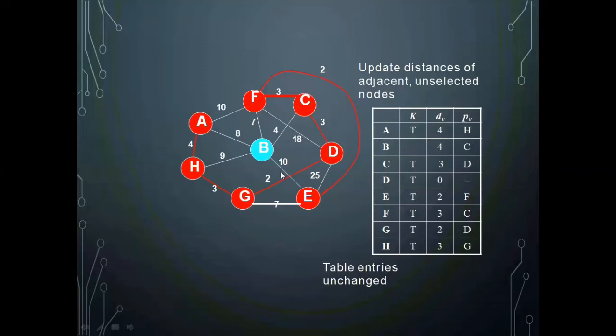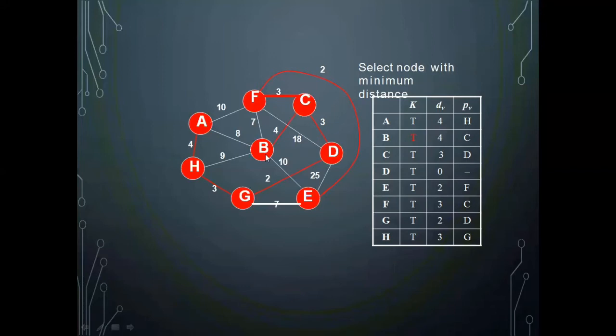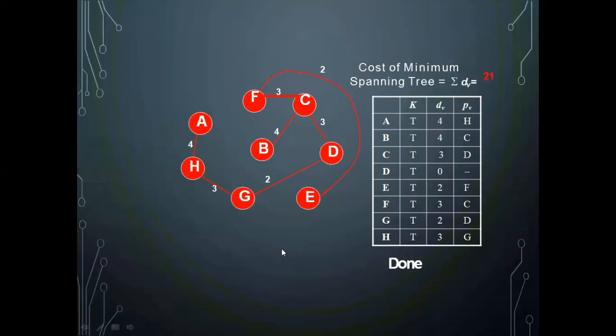Next, the last one I should find out, that is this 4 only, that I can add, that is CB I have added. Now all vertices are the part of the spanning tree, and this is the spanning tree we have created. And add these weights, that will be having the value 21, because in each row you have updated with a minimum weight. So the summation will give the cost of the minimum spanning tree that you will get as 21.